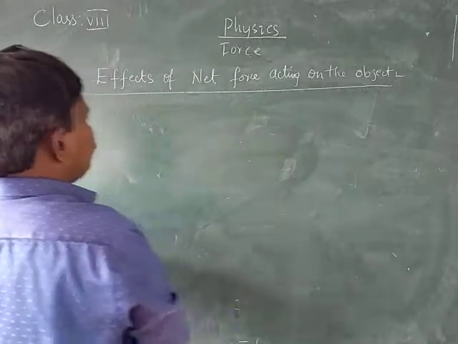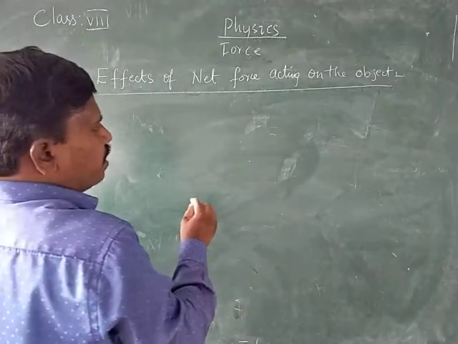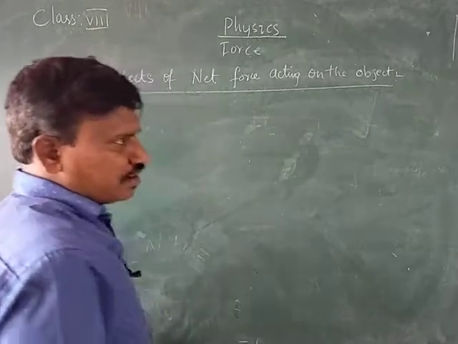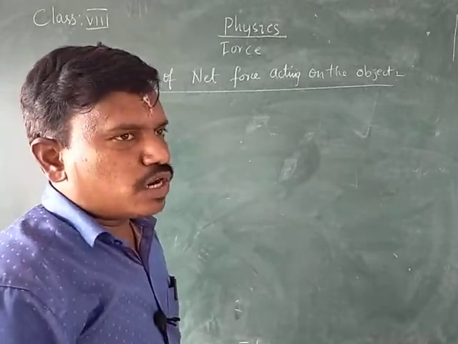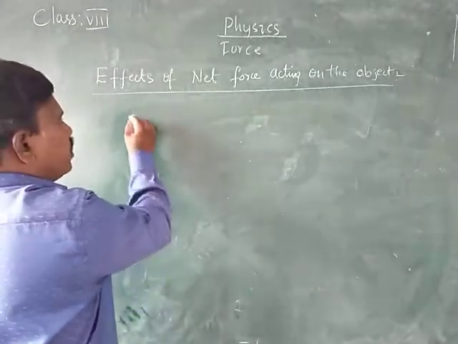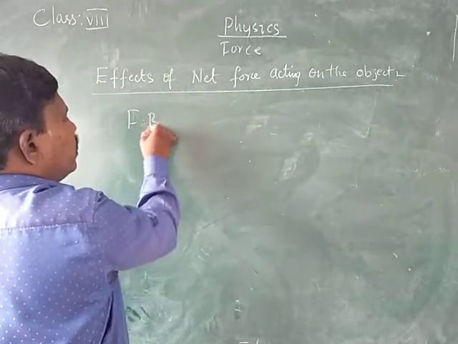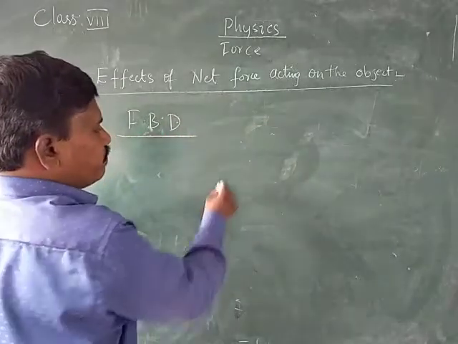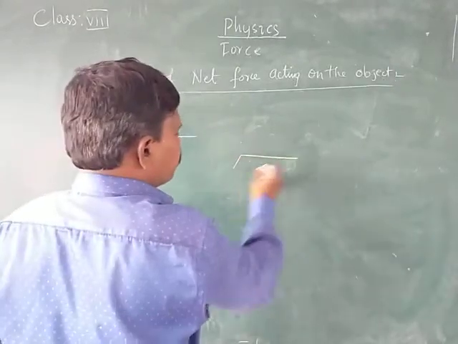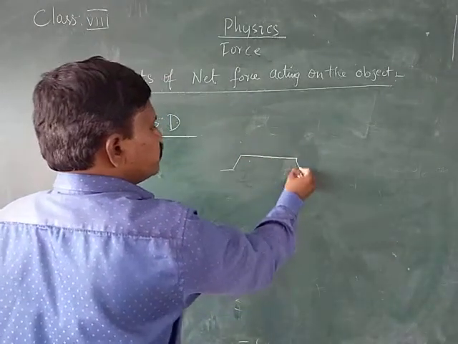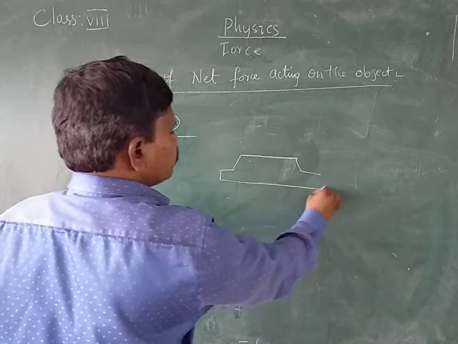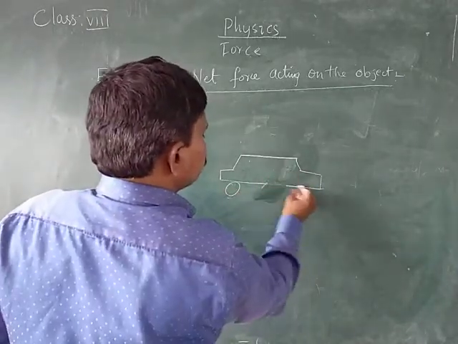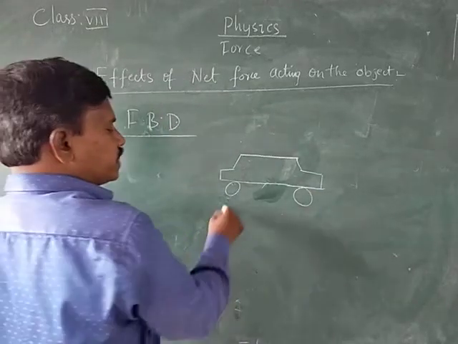Next, what is the net force acting on a body for a moving object? The net force acting on a body at rest will be equal to 0. But for a moving body, the free body diagram, the net force acting on the body when the body is moving, means if we take a car, what are the forces acting on the car?